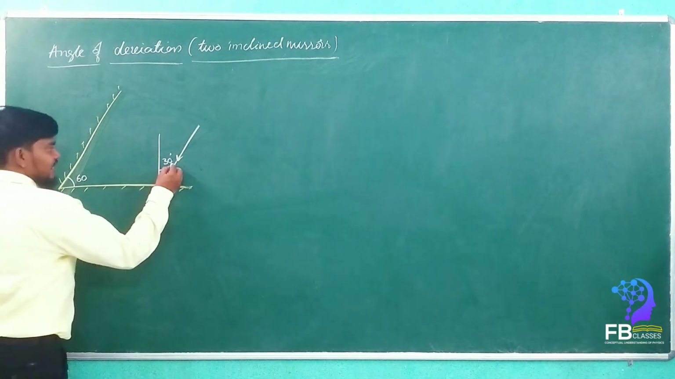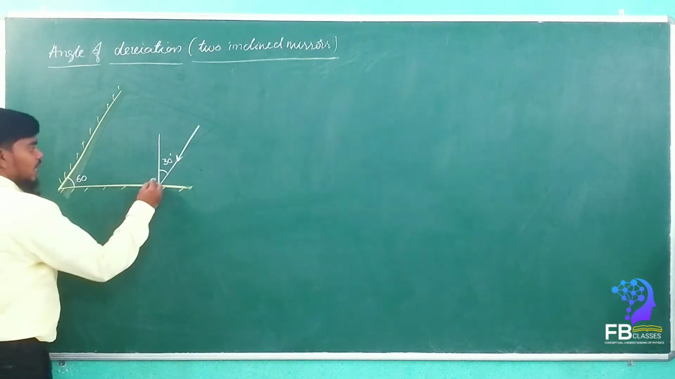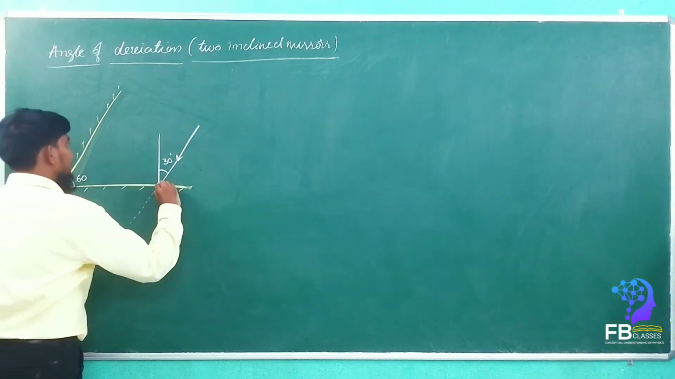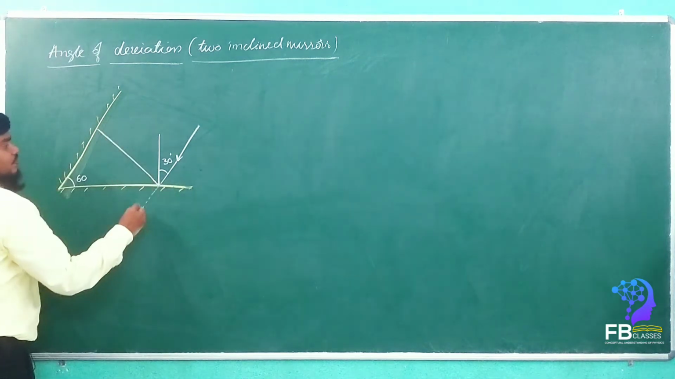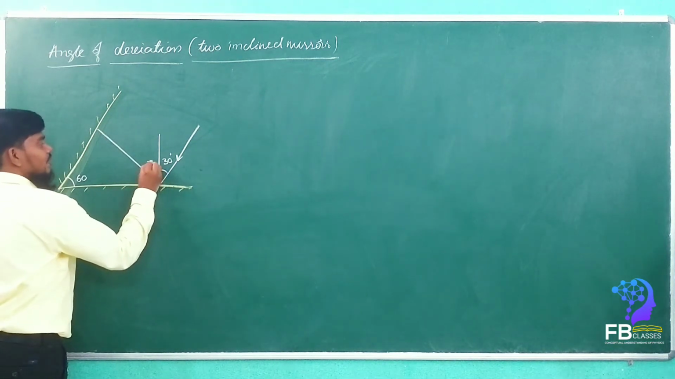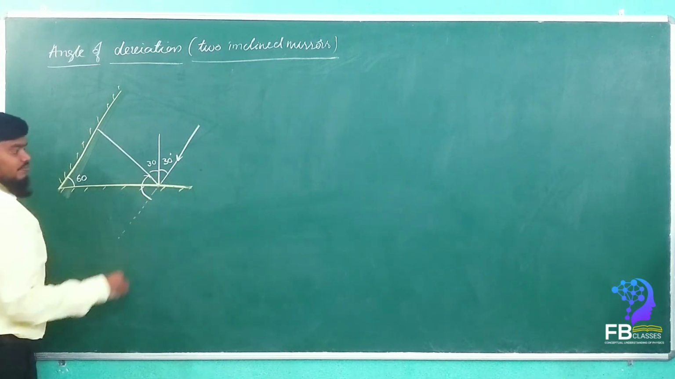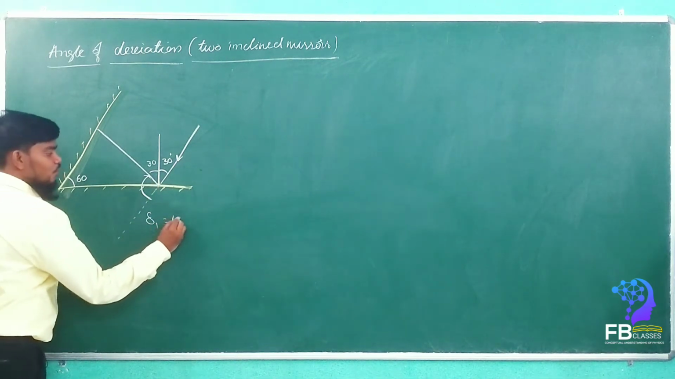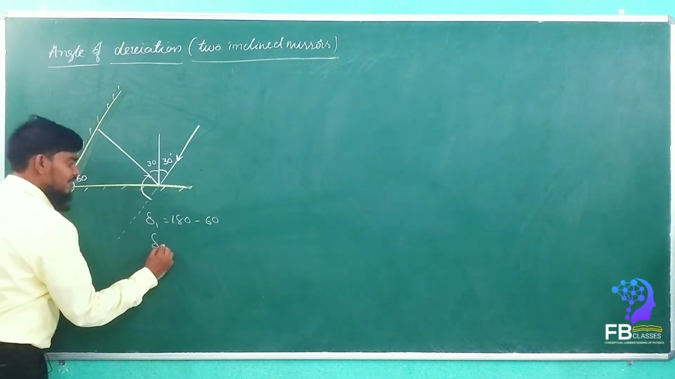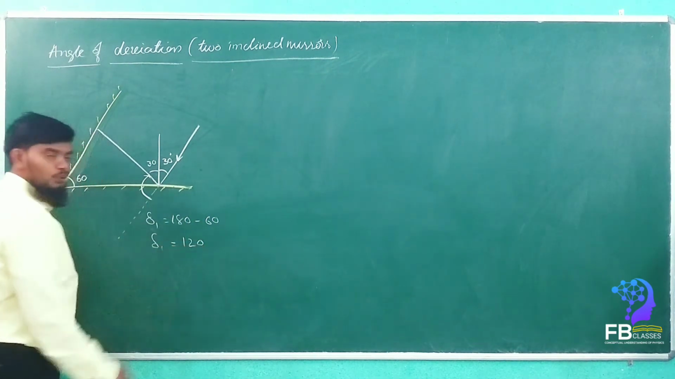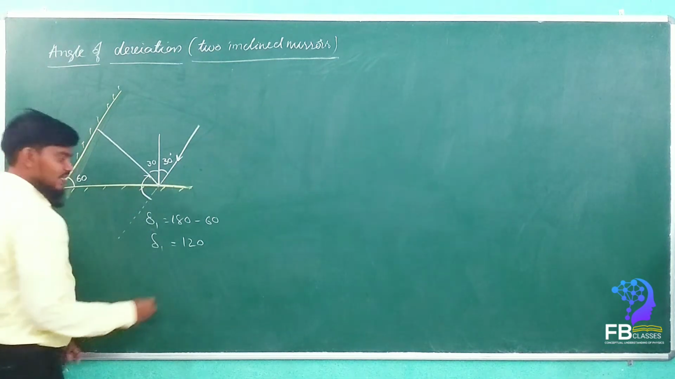See here, this is 30 degrees, right? So now this is the angle of deviation. If it is going for 30 degrees, then angle of incidence is equal to angle of reflection. Yes or no? So this is also 30. Now how much is it, my dears? This is the first angle of deviation. So delta 1 is equal to 180 minus 60. How much, my dears? Delta 1 is equal to 120. Is it clockwise or anti-clockwise? It is clockwise.